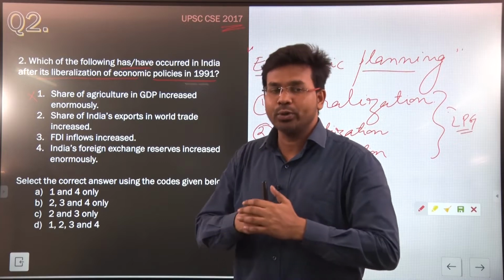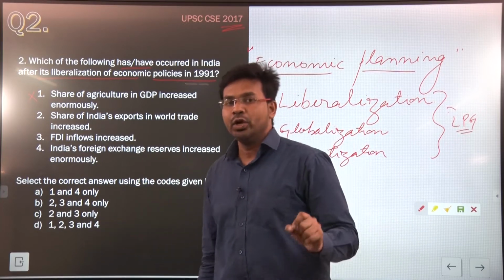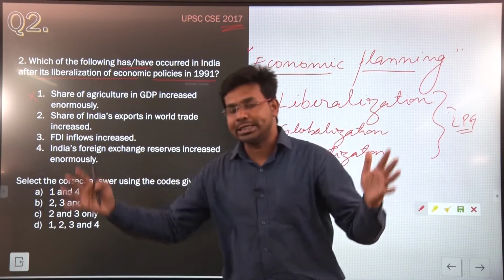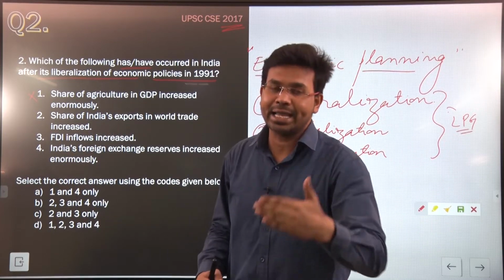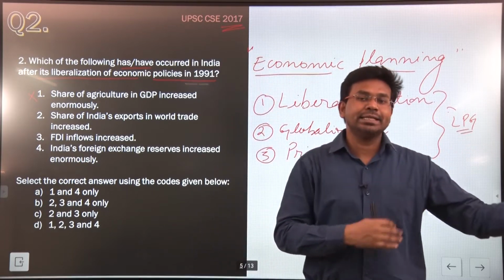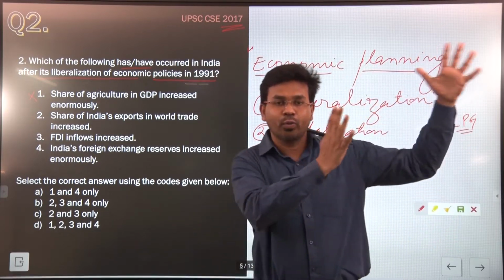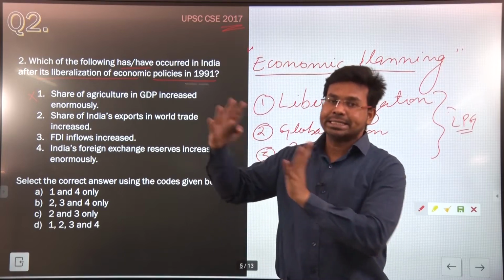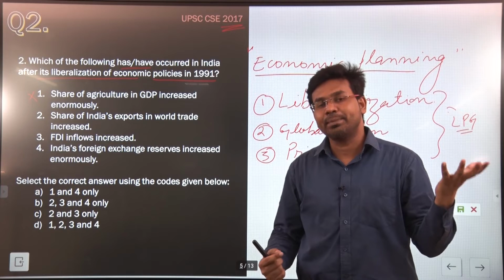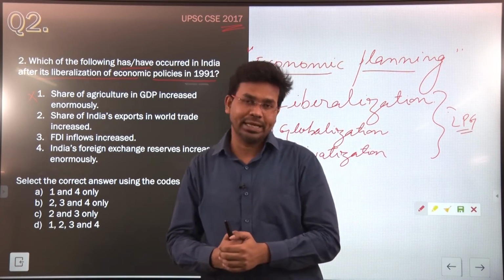Agriculture was supporting a huge number of the population. So the proportion of agriculture in the overall GDP was very high. As the economy grew, different sectors like manufacturing, services and other sectors emerged and started playing their significant role in the Indian economy.